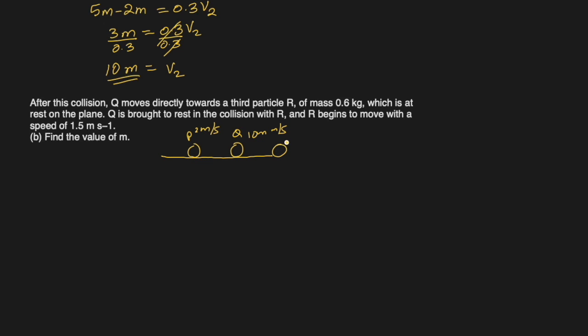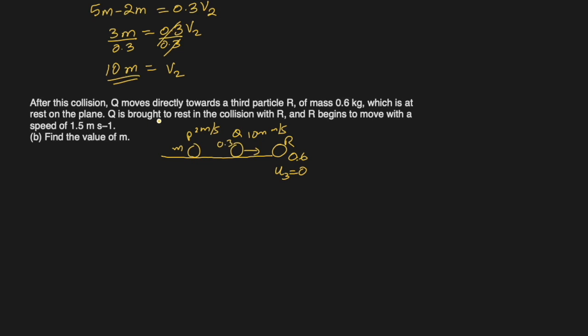And then we have the third one, R. It will go there and hit this R, of mass 0.6 kg. This was 0.3, and this was the unknown m. R is at rest on the plane, so the initial velocity u3 is 0.